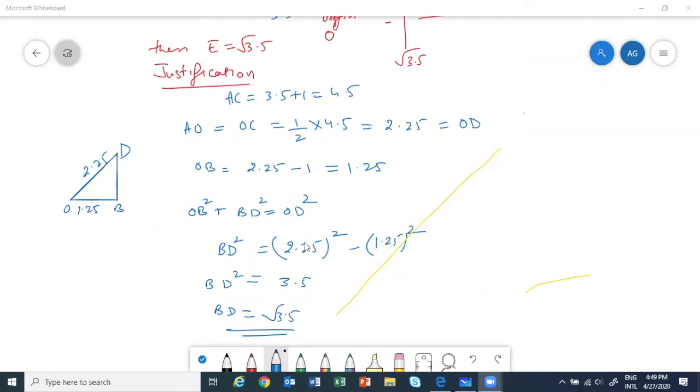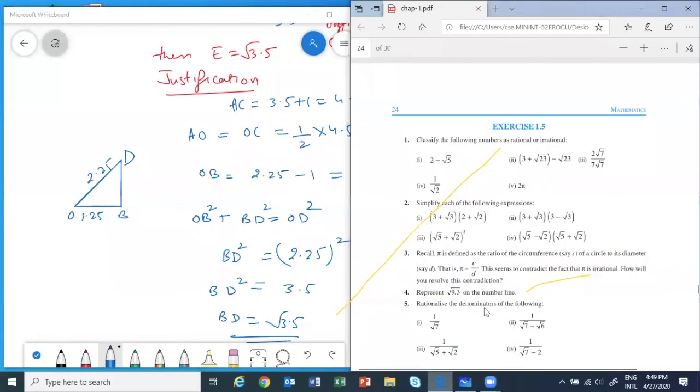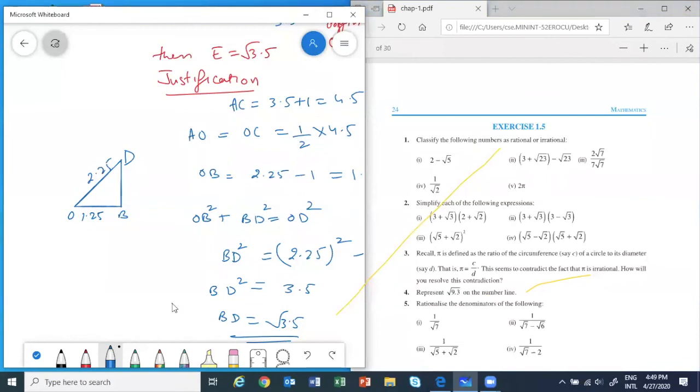So now I will open the exercise, students. Let's see this exercise. See here we have question number 4, which is 9.3.